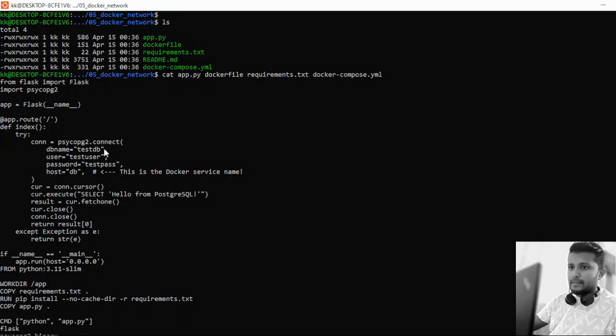Over here we are achieving security, wherein we are exposing the confidential details of the database to the web server only. If you see, this Flask web server is connecting to the DB with the DB name.